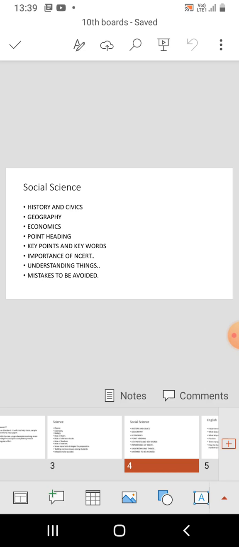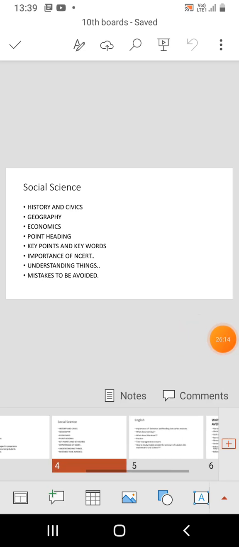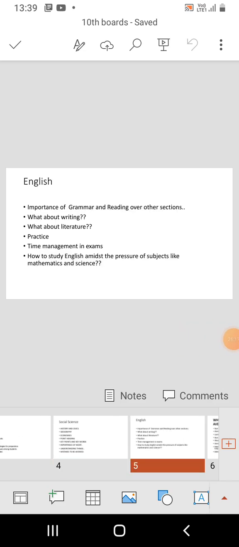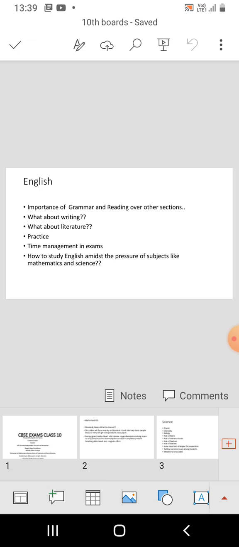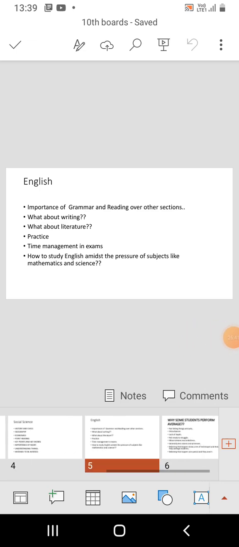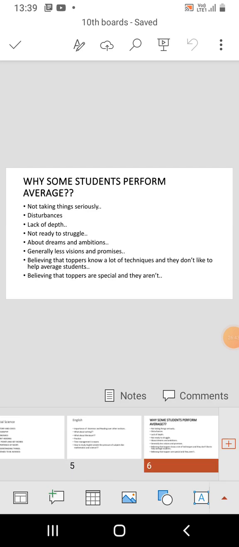Then the fourth priority should go to SST, and the fifth priority would go to English and the language subject which you have obtained, like Sanskrit or Hindi. So these things are quite important.